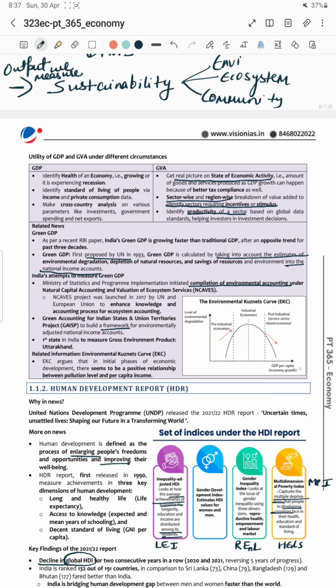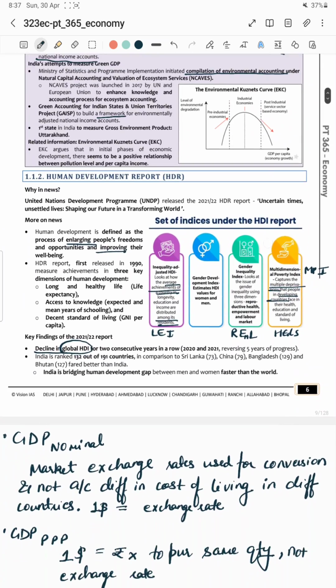But after the peak of the industrialized economy, the level of consciousness and awareness among society increases. As a result, people and the community invest more in reducing pollution and making the environment cleaner, and the industrialized economy invests more in cleaner technology. So though the GDP increases, the level of environmental degradation decreases. This is the very first thing.